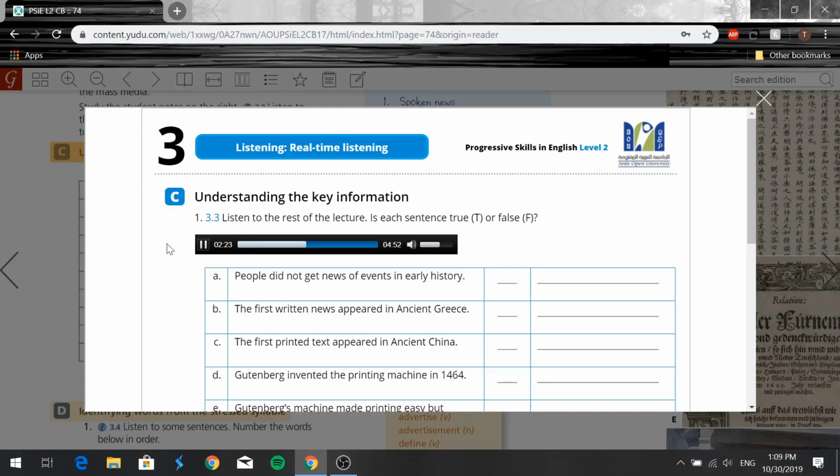Then, in 1446, a German, Guttenberg, invented the first printing press. This was really the start of the mass media for news. The printing machine produced text quickly and cheaply, so the printer could make hundreds or even thousands of copies and distribute them all over the town, the area, or even the country.